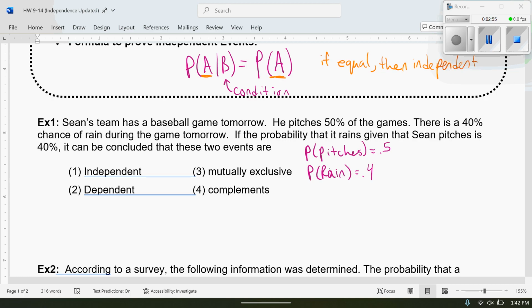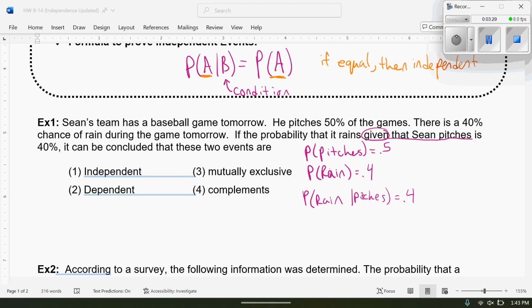If the probability that it rains, given that Sean pitches, is 40%, it could be concluded that these two events are... So I see a keyword, given, and you underline what comes after. So my condition is pitching. What about it pitching? Probability of it raining is 0.4.